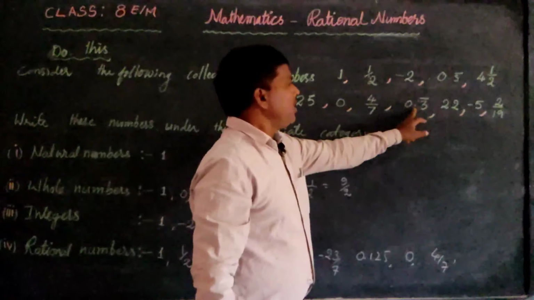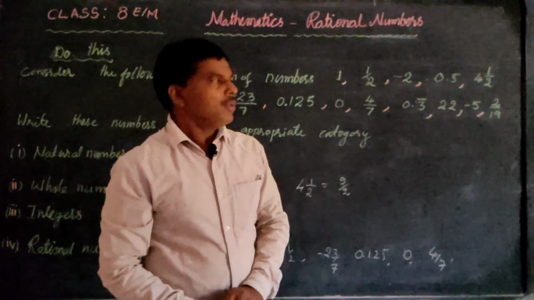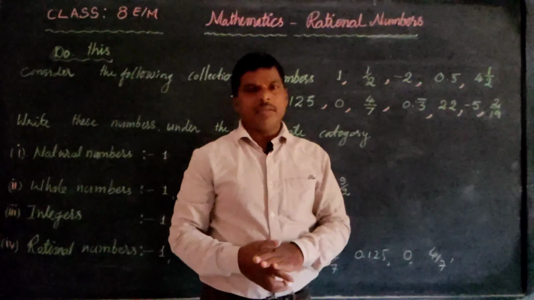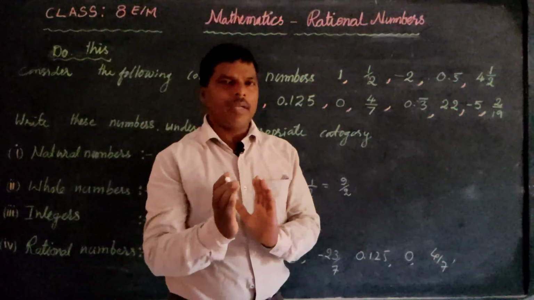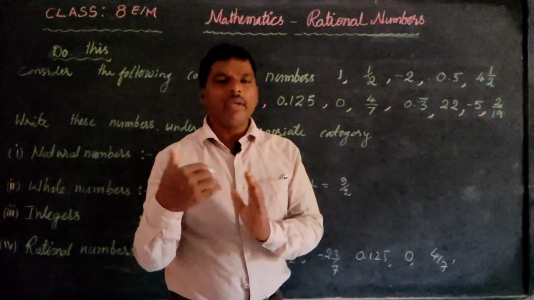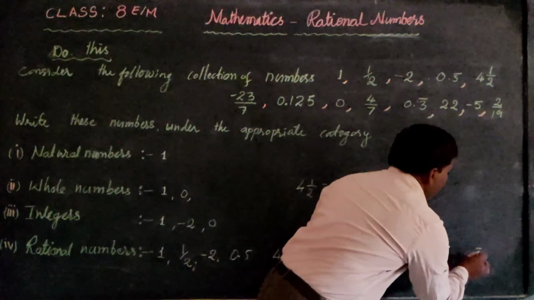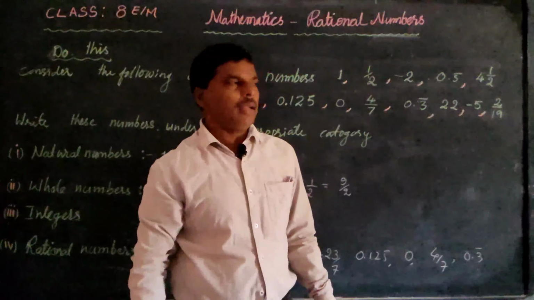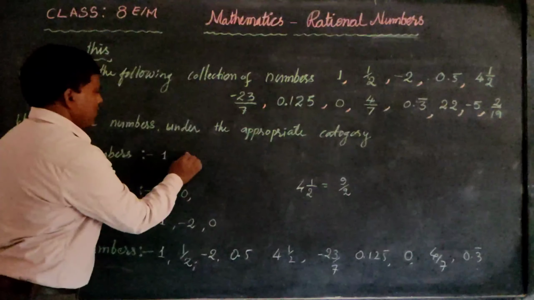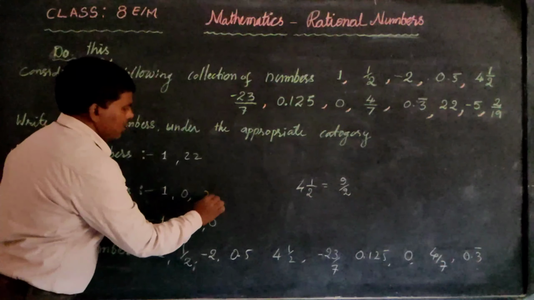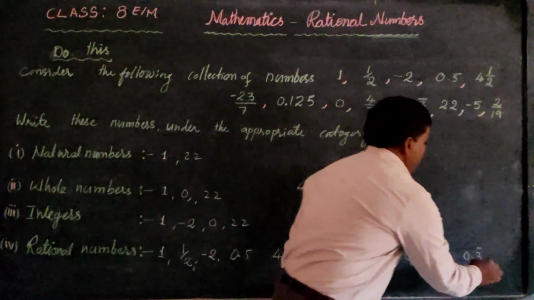And 0.3 bar. What is 0.3 bar? The 0.3 bar is also a rational number. What exactly 0.3 bar is, we are going to discuss later. We will look at it in detail later. 22 is a natural number, and it is an integer also, a whole number also, and also a rational number.